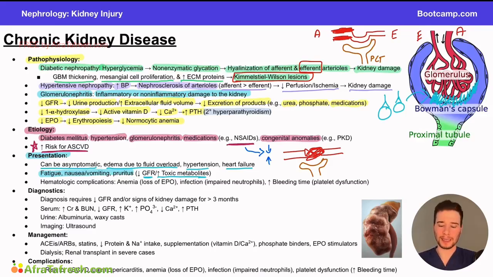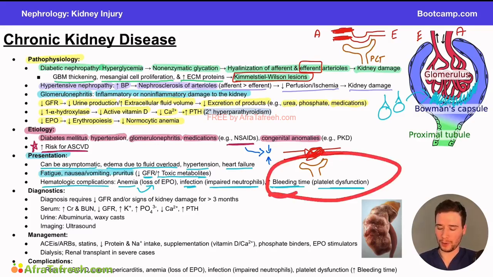Other important presenting signs can include hematologic complications such as anemia. Why do we get anemia? We talked about the loss of EPO that the kidney normally makes. Kidney's damaged, it's not making EPO, we're going to get less erythropoiesis. We can also see an infection, right? Impaired neutrophils. So kidney damage and increased buildup of these toxic metabolites can actually impair our cells, not just the production of our red blood cells, but it can impair the activity of other cells like our white blood cells. And additionally, we can see an increased bleeding time. And this has to do with platelet dysfunction. So again, these toxic metabolites can actually alter our cells, right? Their function, their normal function. So that's why we have the increased infection risk or the increased bleeding time due to platelet dysfunction.